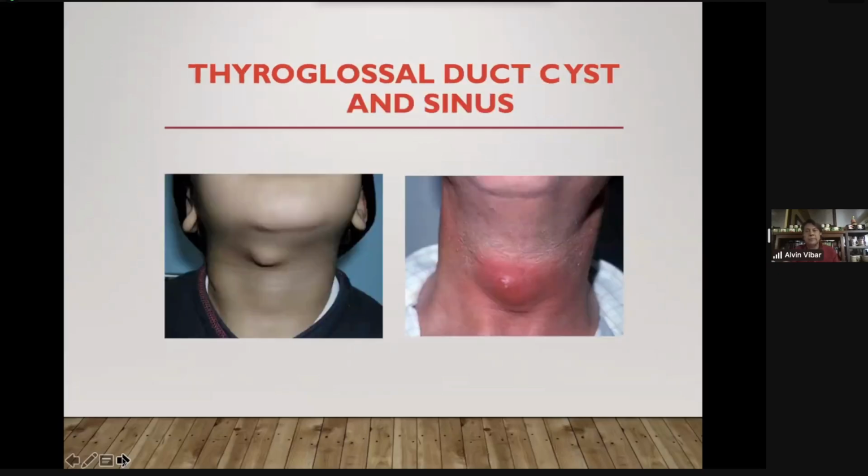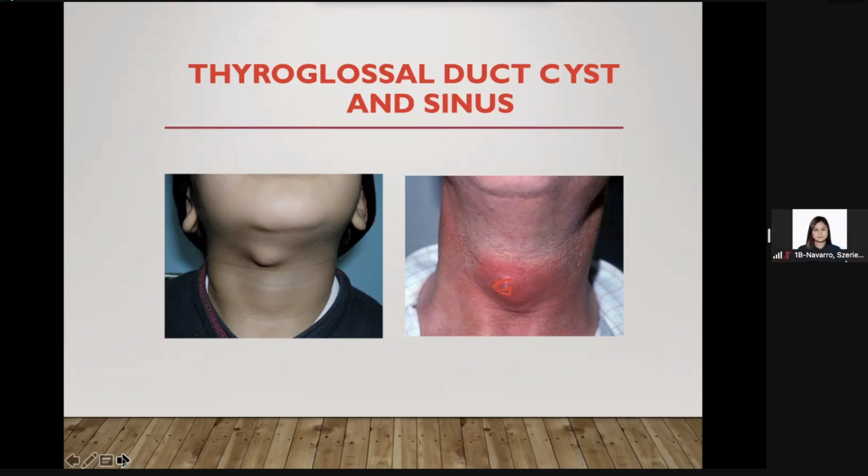So again here, showing you a thyroglossal duct cyst. Following infection, you're going to have an opening to the outside, to the skin, and that could lead to formation of a thyroglossal duct sinus. Questions so far?